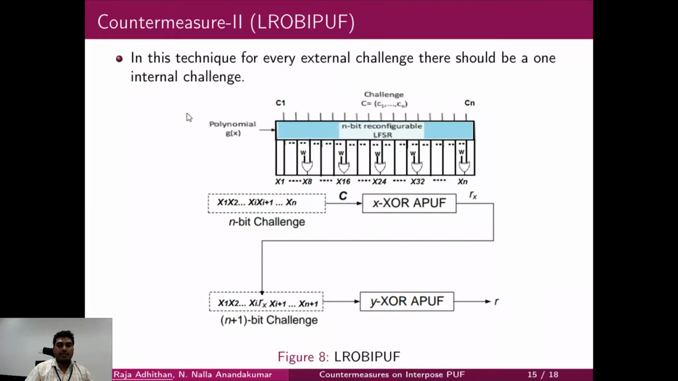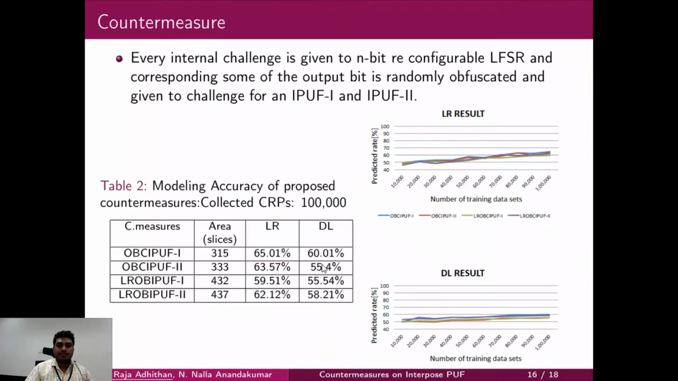Next, in countermeasure 2, we have used the LFSR concept. For every external challenge there is one internal challenge generated with the help of a polynomial X and an n-bit reconfigurable LFSR. Here we are randomly obfuscating those internal challenges to generate the challenge. That challenge is given as the challenge for an interpose PUF, and we have implemented this in FPGA. Correspondingly we have collected the CRPs.